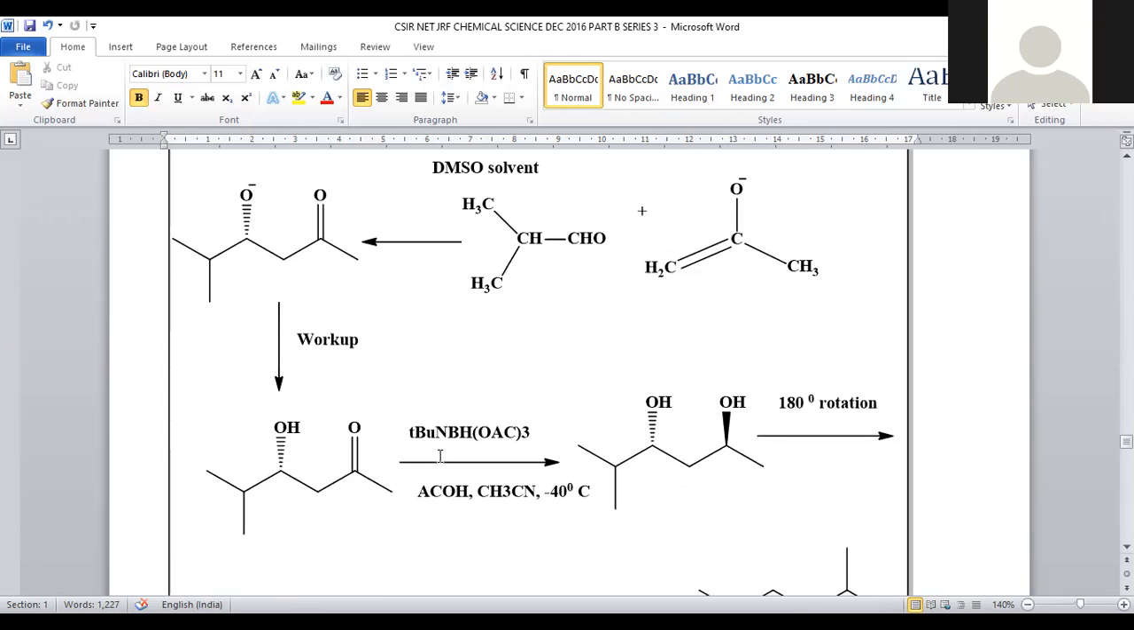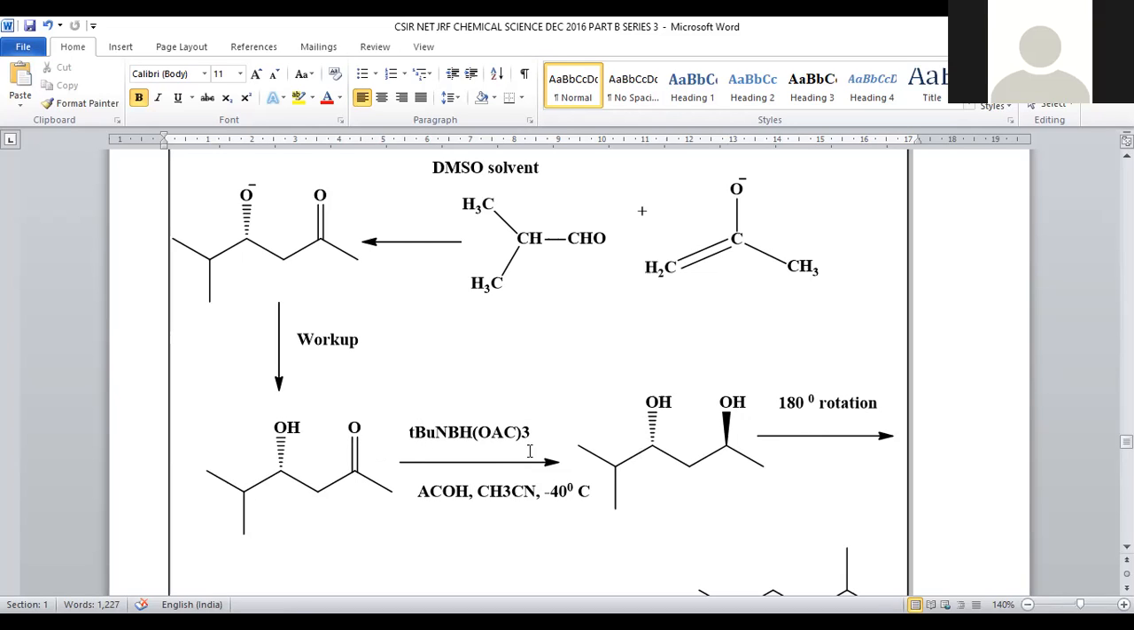And what we are adding now is a borohydride compound. What happens? Reduction will be possible so that the carbonyl group turns into an OH functional group. The stereochemistry of both OH groups will be different. One of the OH groups is inclined towards the viewer, that is a wedge bond, and another OH is away from the viewer.